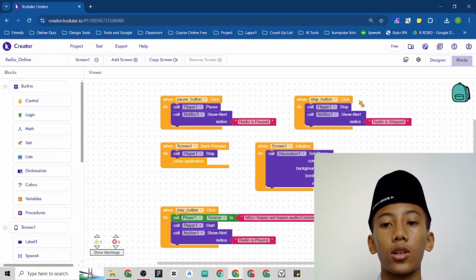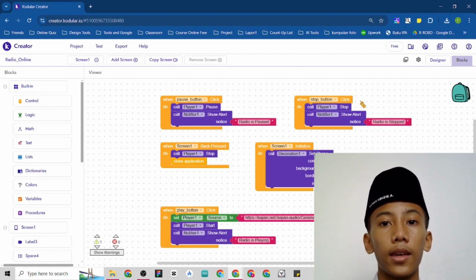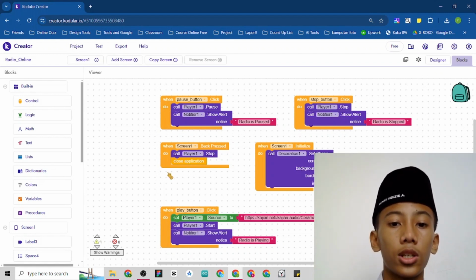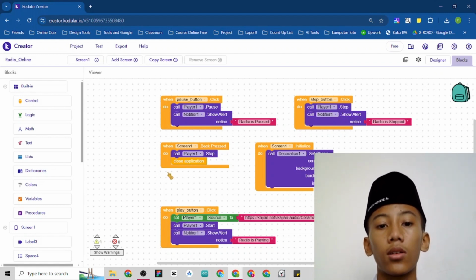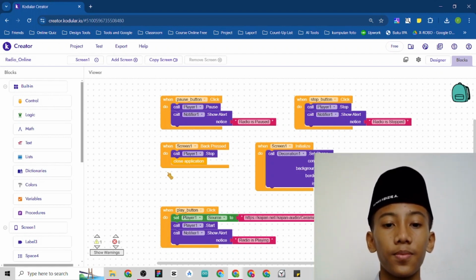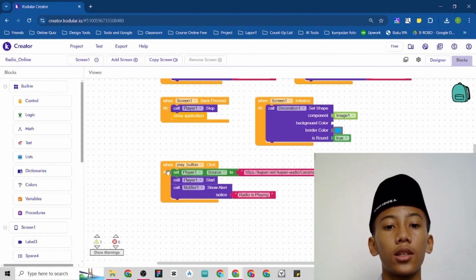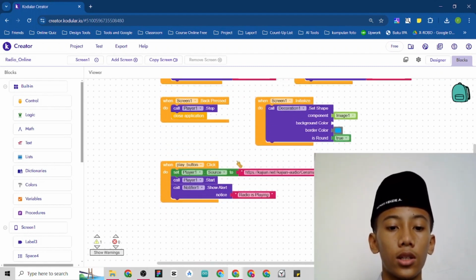And when stop button is clicked, the call player will stop and it will notify the user that the radio is stopped. And then when the screen 1 is back pressed, it will call player 1 to stop and then close the application. And then the most important one, for the last one, it is play button.